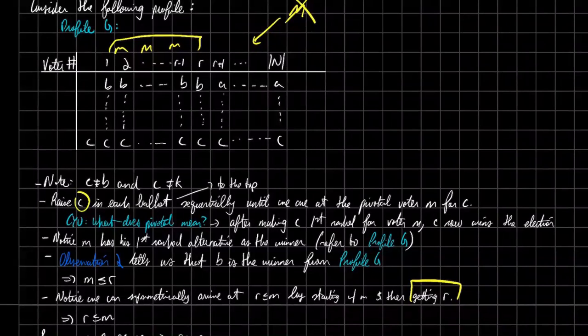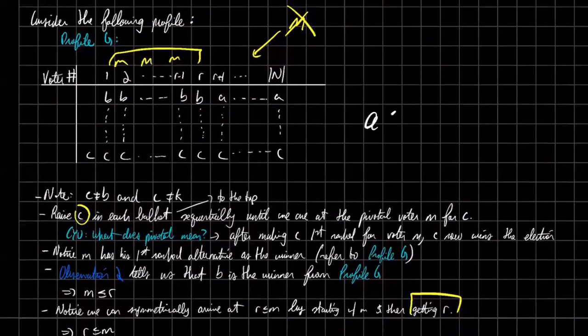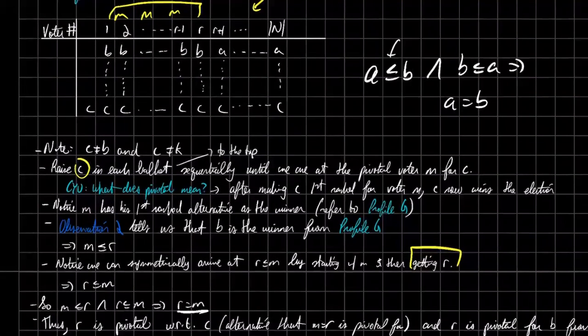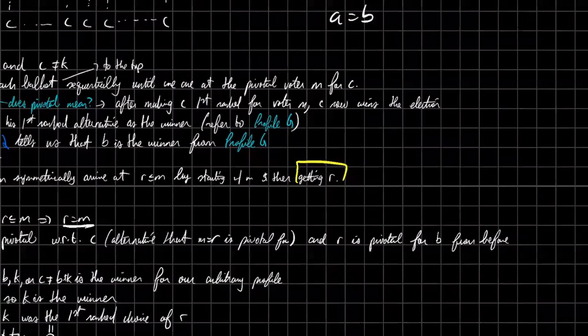This should bring back concepts vibes, hopefully. So we have A is less than or equal to B, and B is less than or equal to A. So this implies, by the anti-symmetry of the less than or equal to relation, that A equals B, right? So we have R equals M. So R is pivotal with respect to C, but recall that M is also the same thing as R, so R is also pivotal for B, for Trump.